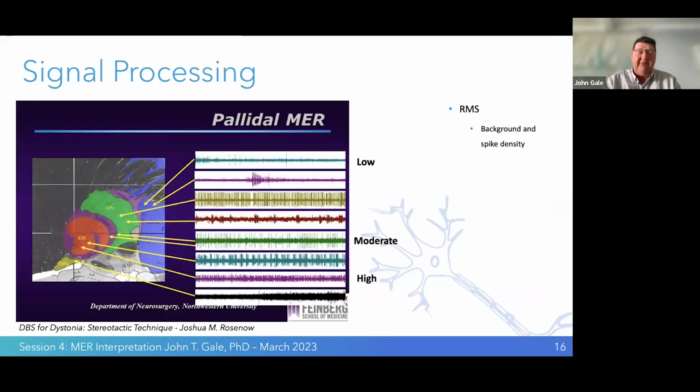Signal processing. When we're actually looking at these activities, we're looking at the pattern of activities, we're looking at the rate of activities. So for instance, the firing rate up here in the putamen is much slower than what we see down in pallidal regions. The firing rates here can go between 20 up to 60 hertz or spikes per second. In the pallidal regions, sometimes they fire 2-3 hertz during movement. They may get up to 10-15 hertz, but the sustained baseline activity of the pallidum is much higher than the sustained baseline activity in putamen regions.